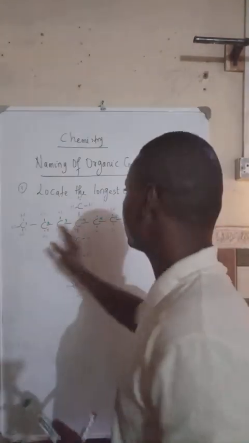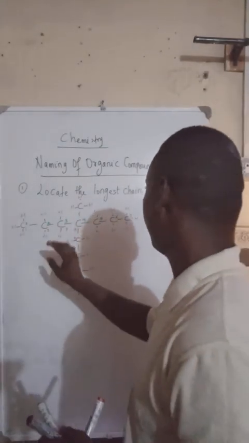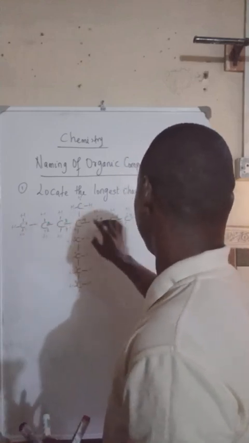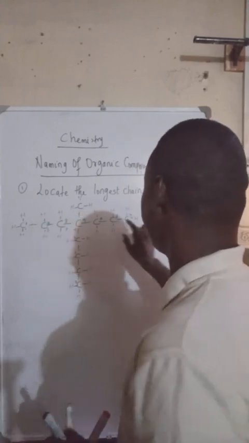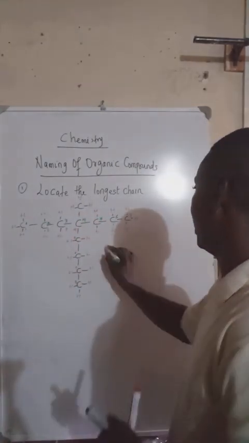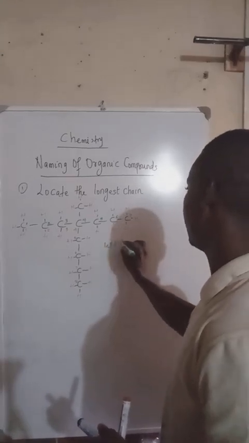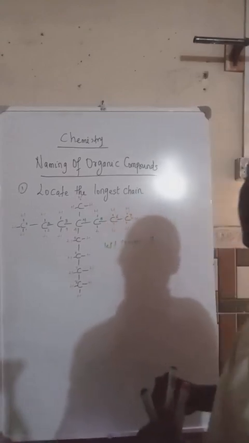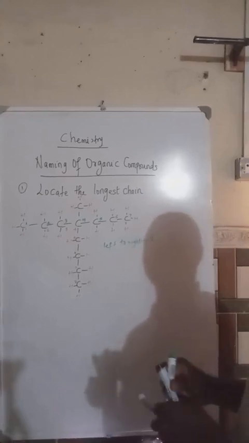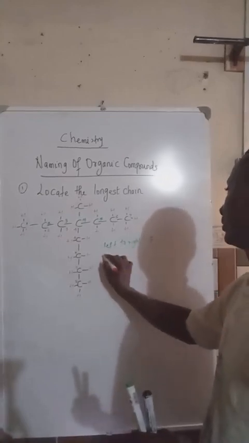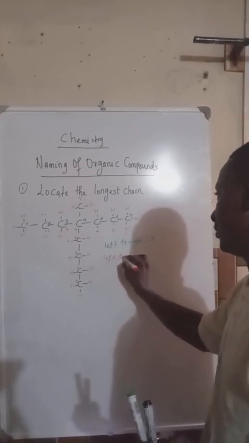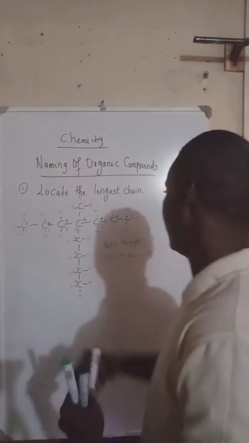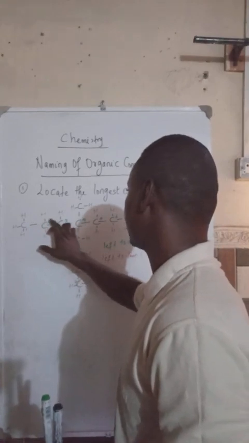Now let's count from left to up. Permit me to clean this so that it doesn't confuse anybody. I'm going to clean from the left to right. But remember that left to right, we have how many? 7. So we can just write it down here. Left to right, we have 7. Okay, left to down, or down to left, whichever way, we have 8. So we have 8 from left to down. So I'll be cleaning these numbers.